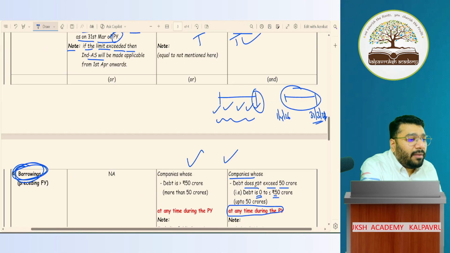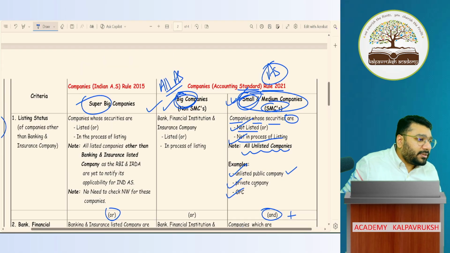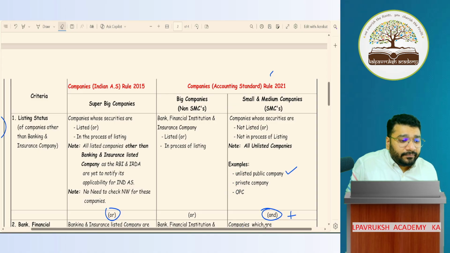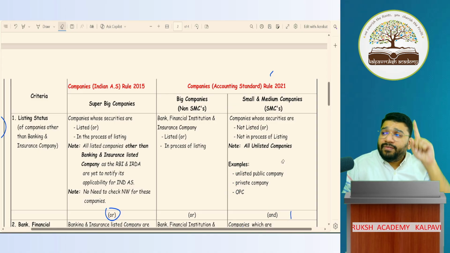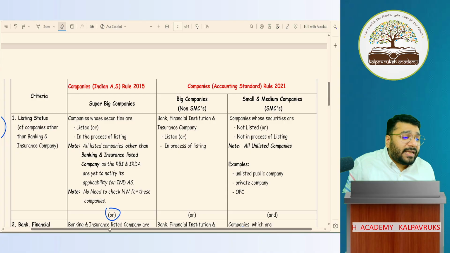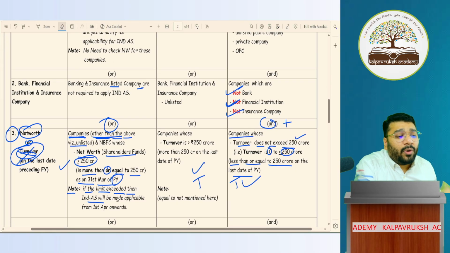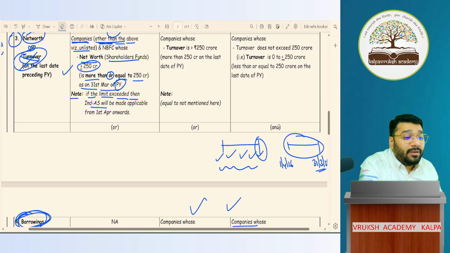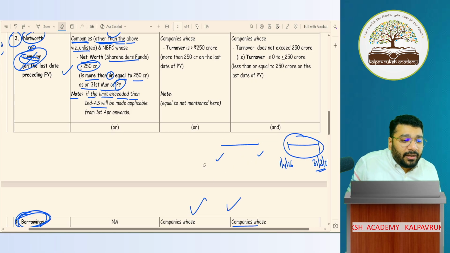Now, let me come back to the big companies. For you to be a small company, how many conditions have to be satisfied? 5. Should all the 5 be satisfied, or any one? All the 5 you have to satisfy. If any one is violated, then what happens? Either you are a big company or a super big company. Can we check that out?